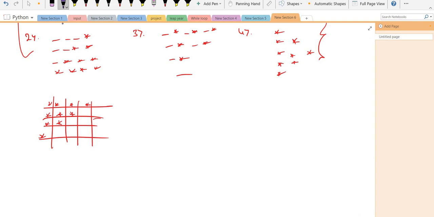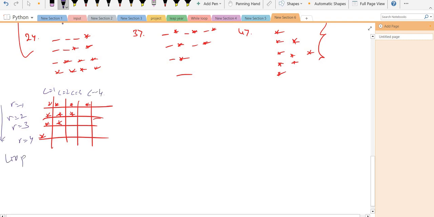Now what do I have? I have four rows: row is equal to 1, row is equal to 2, row is equal to 3, and row is equal to 4. Similarly, I have four columns: C is equal to 1, C is equal to 2, C is equal to 3, and C is equal to 4. So here also two loops will work: loop I for row, and loop J for column. So this is our basic pattern.